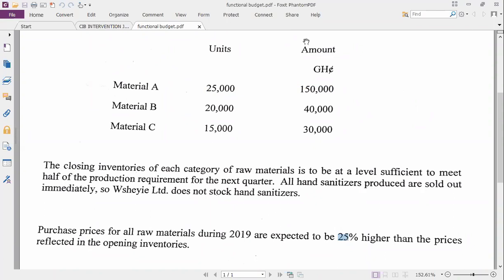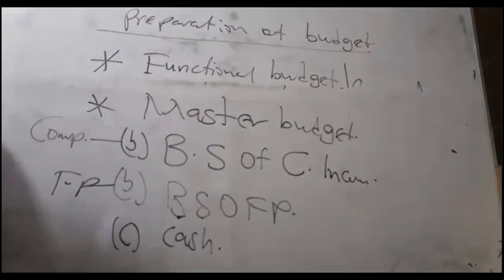So let's start again. Now, I'll solve this particular question in a way that will help you to go and solve the one that you are going to do on your own after this. Good. So I'll solve it in that order. Okay.